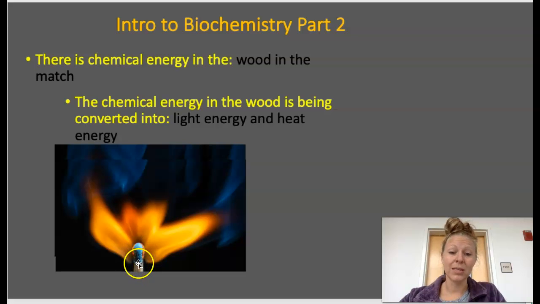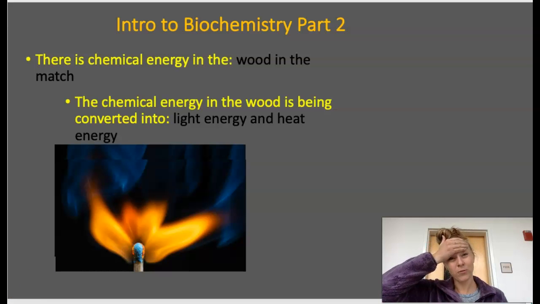The fire is releasing it as light energy and heat energy. So that's an energy conversion, what we're talking about. What's happening is those bonds in that wood are being broken and that energy is being released. That's very similar to what happens to us when we eat food. If you put your hand on your forehead, you can feel that you're warm. That is because you are breaking bonds and releasing energy. It is a very similar thing.